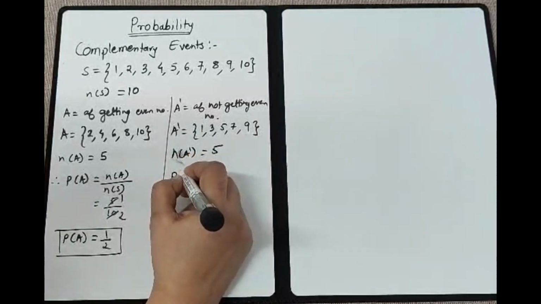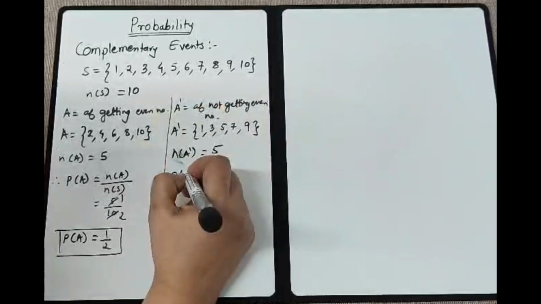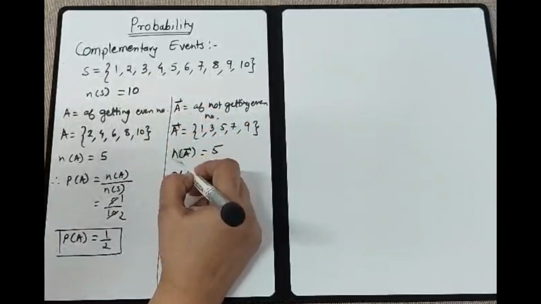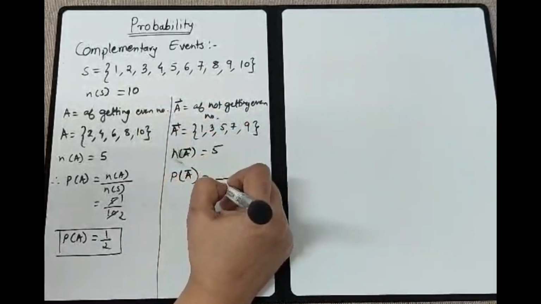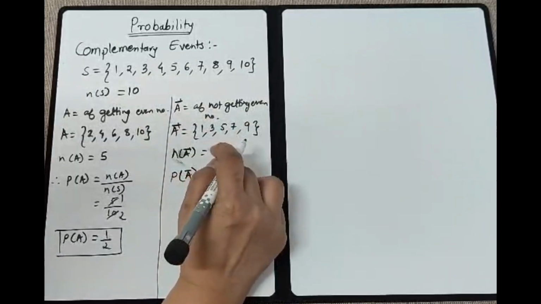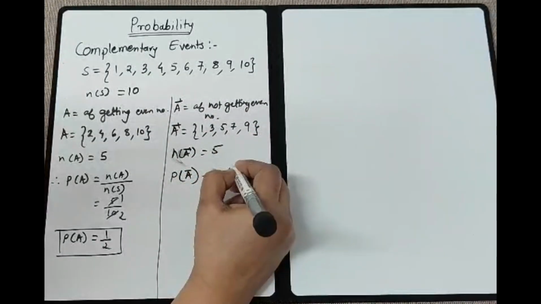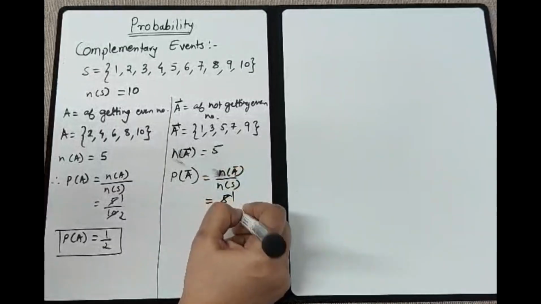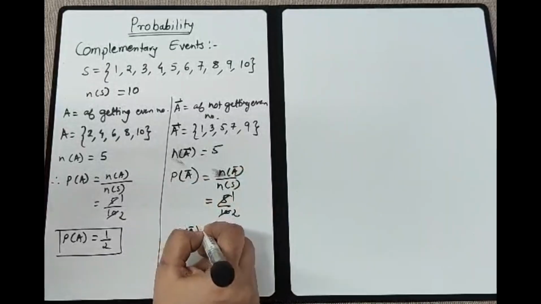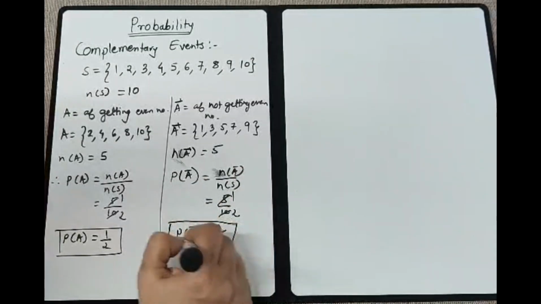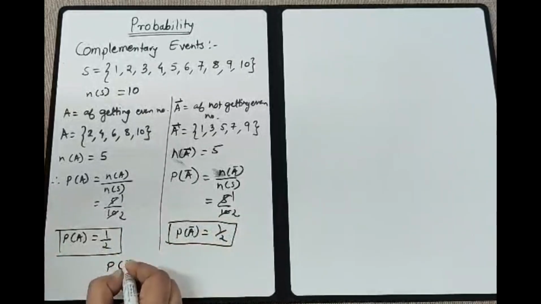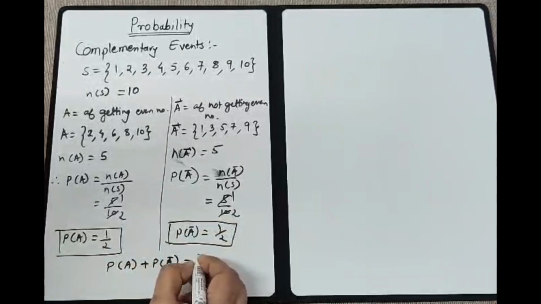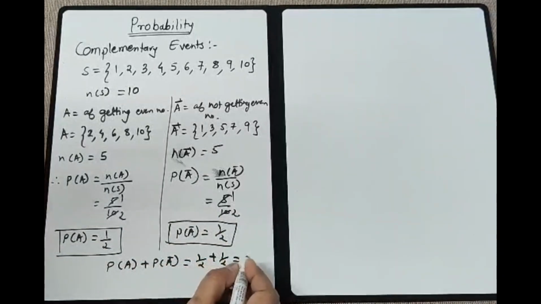Again, if I do P of A dash, or you can write it as A bar also. In your textbook, it is written as A bar. So we'll write P of A bar is equal to n of A bar upon n of S. So this is 5 by 10. If you reduce this, it will come to half again. So can you see one thing? If you add probability of A plus probability of A bar, it will come half plus half, which is 1.